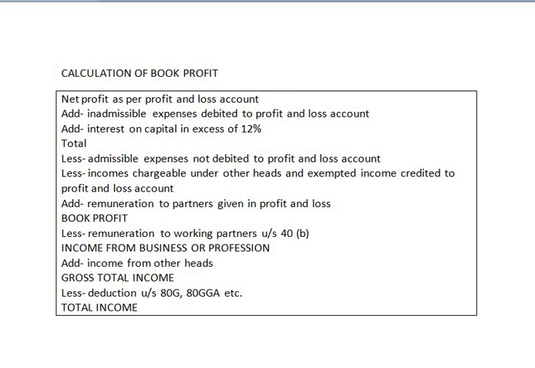In the next class we will see simple sums on assessment or computation of book profit of the firm.